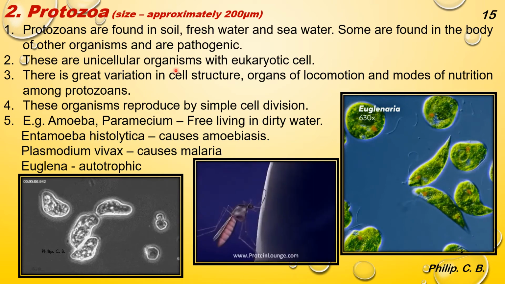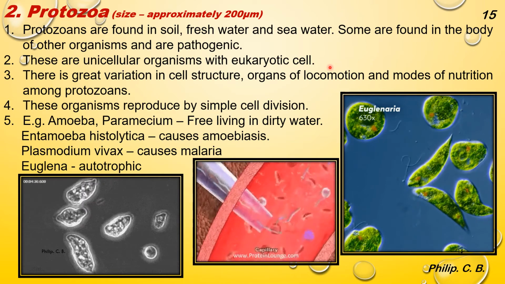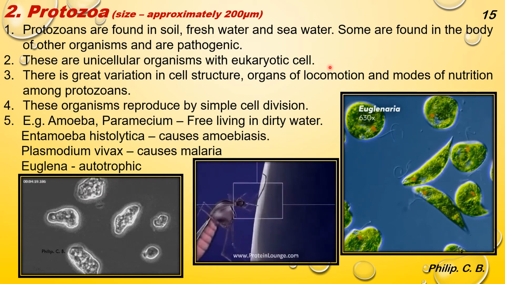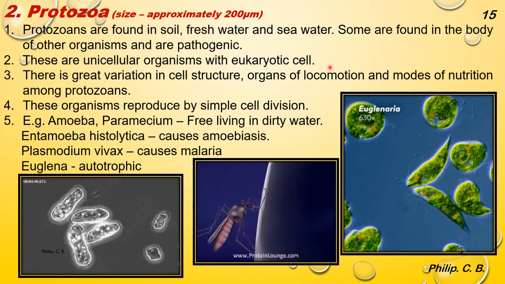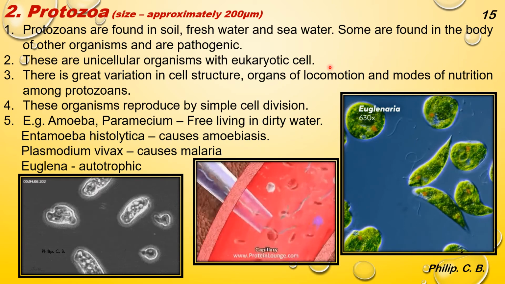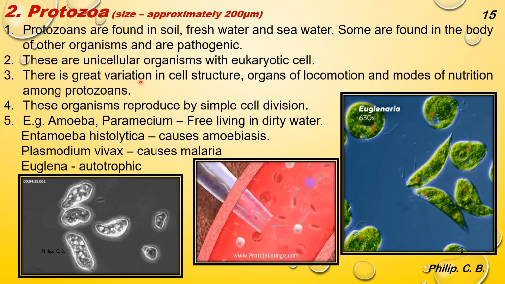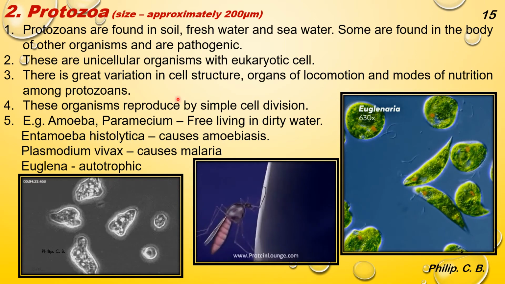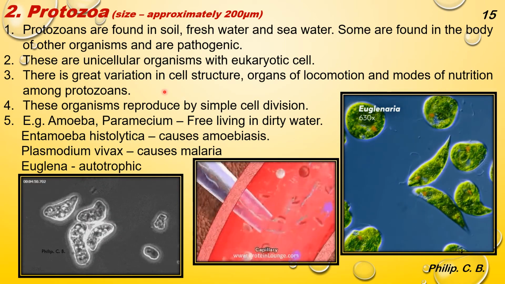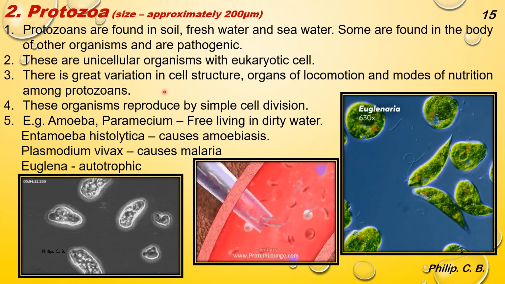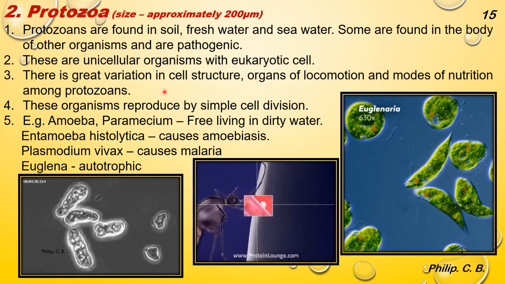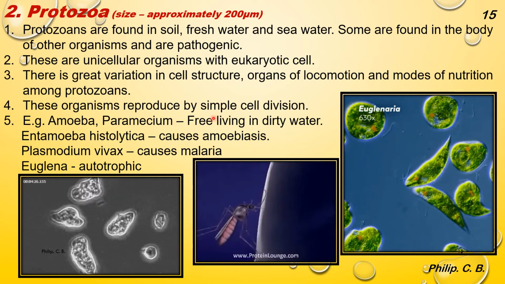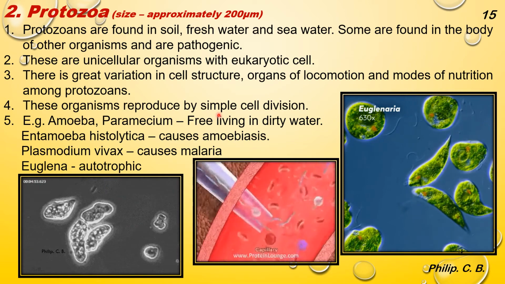These are unicellular organisms with eukaryotic cell. Now students, like Monera, even unicellular species are present in protozoa, but they are much more developed in comparison to the Monera with the various cell organelles. There is a great variation in cell structure, organs of locomotion and modes of nutrition among protozoans. Again, as we learned earlier, the locomotion can be done by cilia, flagella or even by pseudopodia in case of amoeba. These organisms reproduce by simple cell division.